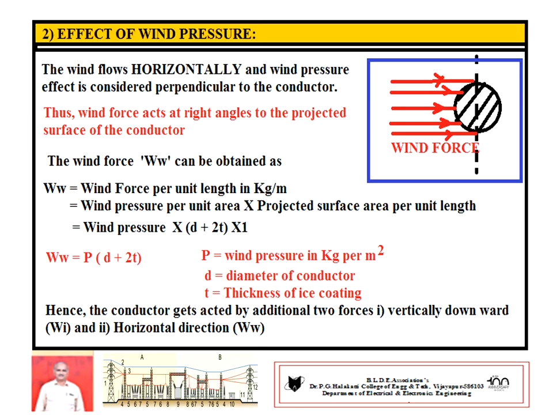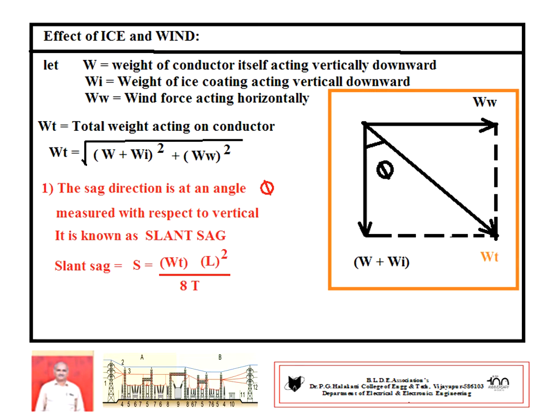Now, in the previous case, the ice coating acts on the conductor vertically downward. Remember this point. Now this wind force acts on the conductor horizontally. Then what is the final weight of the overall conductor? We have to take both effects. So finally we have to calculate the overall weight of the system, considering ice coating and wind pressure. So, the effect of ice and wind.